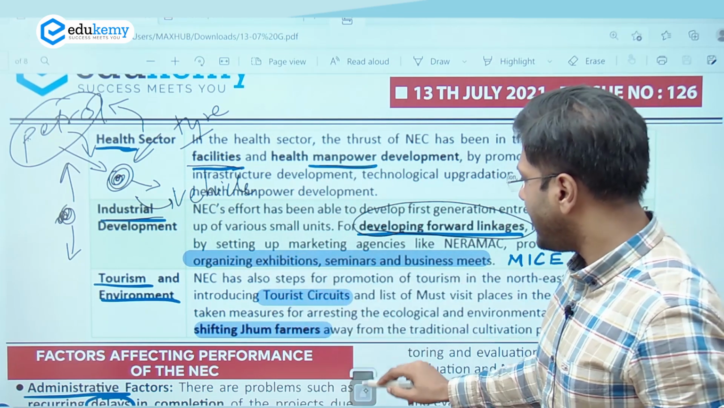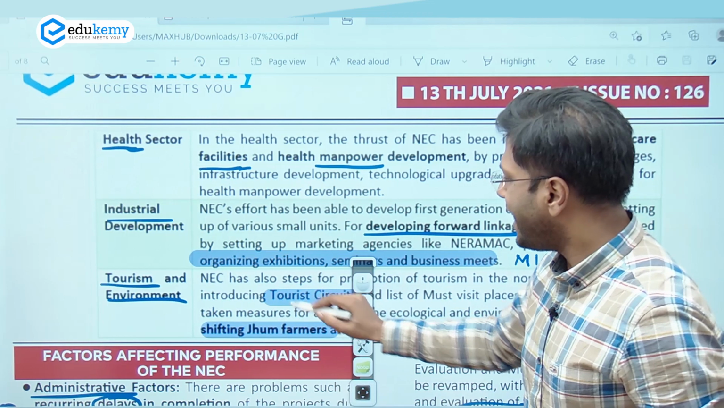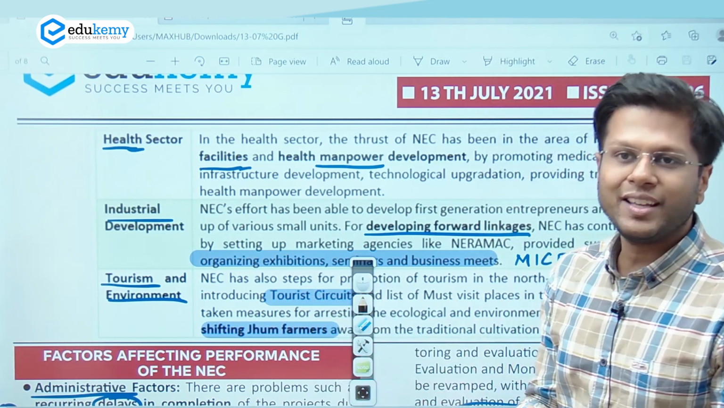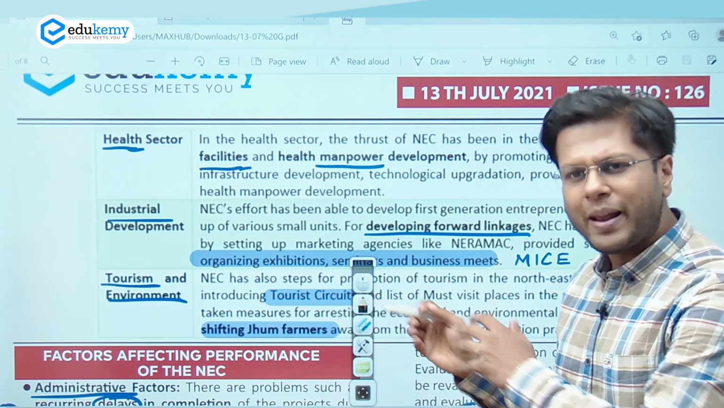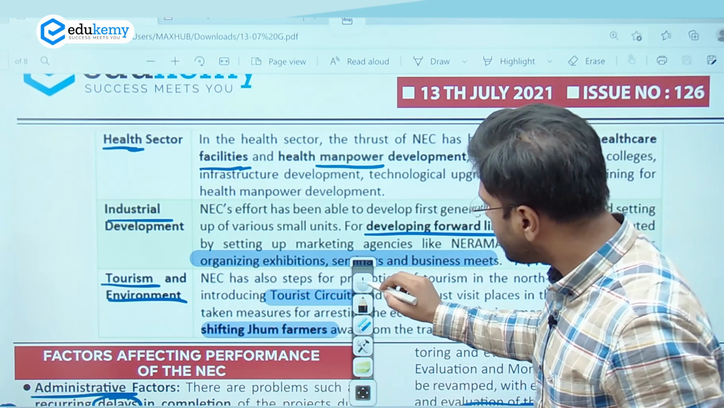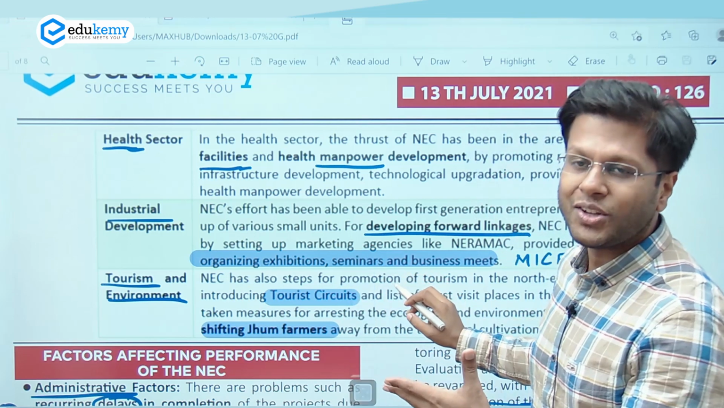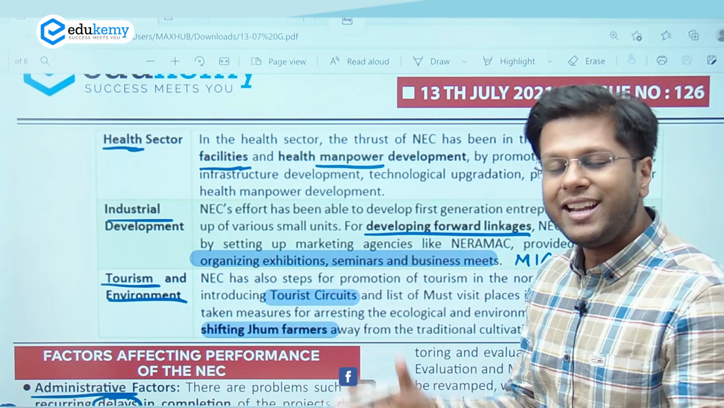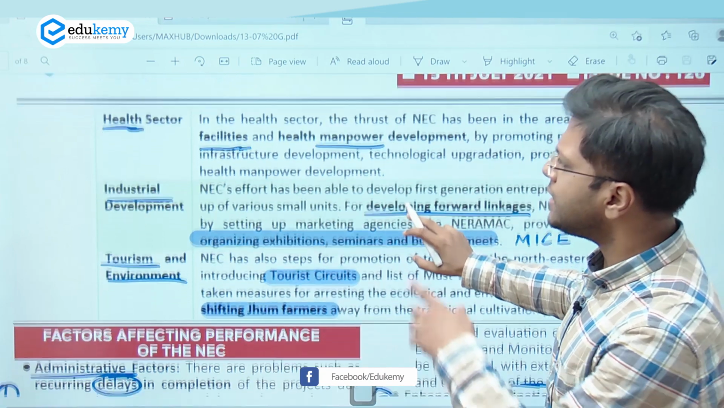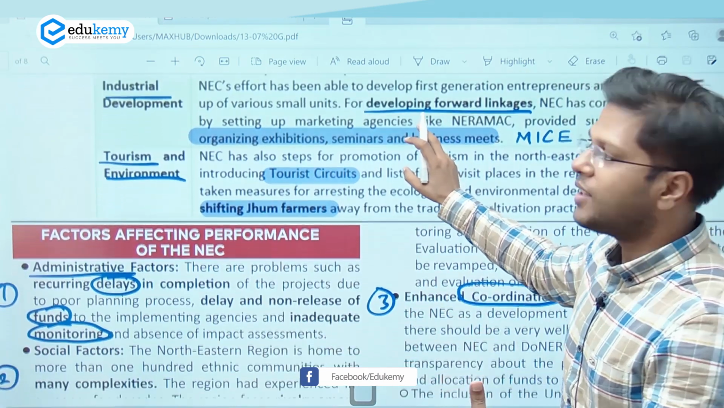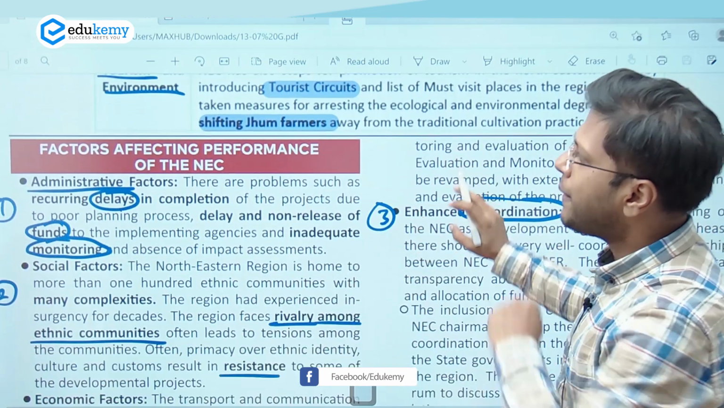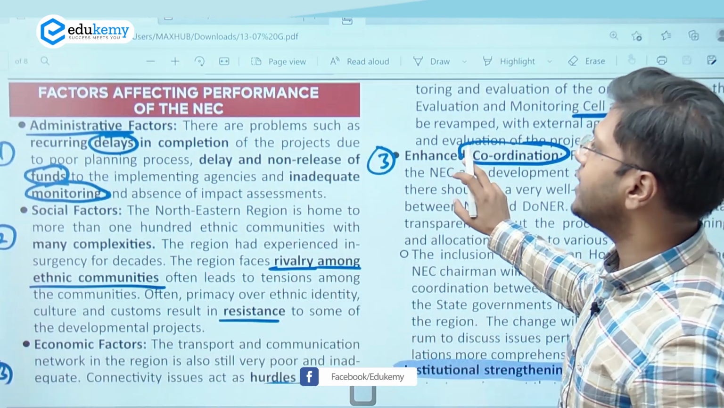Tourism and environment, right? So tourist circuits, and ensuring that jhum cultivation is avoided in Northeast area, these are all planned by Northeast Council. So if this body has done an important work in the Northeast area, it can actually aid in the development of the whole process. This is where it must be empowered more so that it participates in a more effective manner in Northeast area.